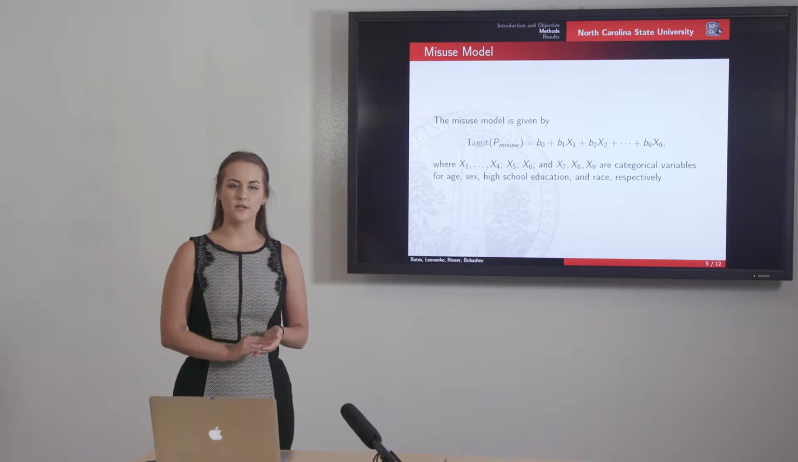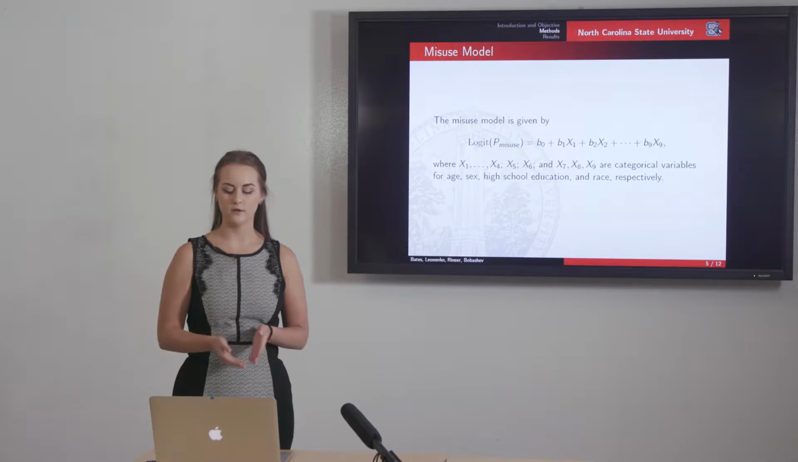So once we have our synthetic individuals, we assign them a misuse probability using our misuse model. And this model was achieved by looking at the National Survey on Drug Use and Health data. Basically, each individual, based on their demographic factors like age, sex, high school education, and race, is assigned a probability that they would misuse opioids. And then we do a Monte Carlo simulation to actually assign them a misuse status based on their probability, either misuser or not misuser.